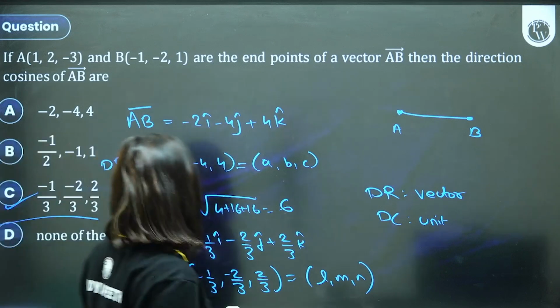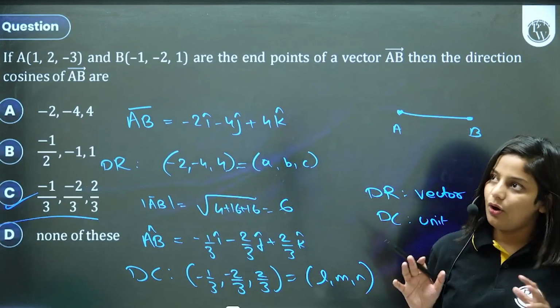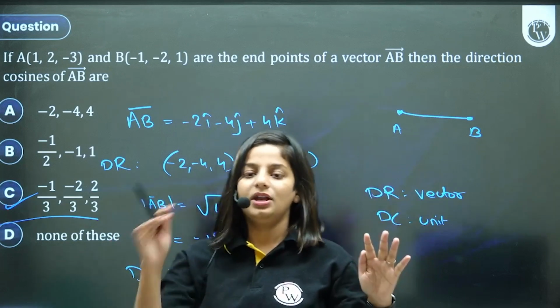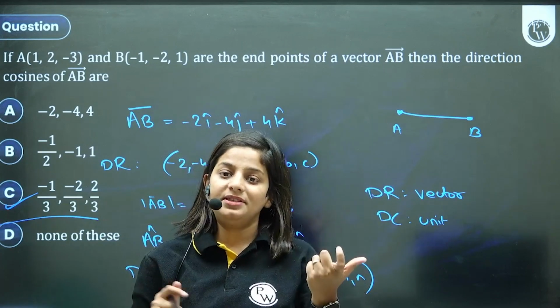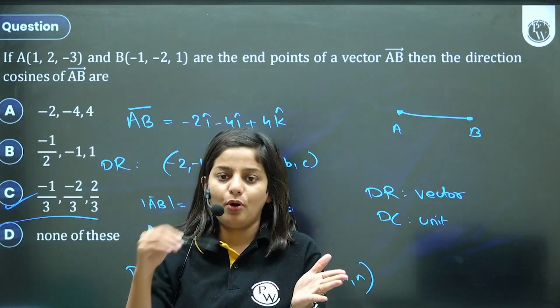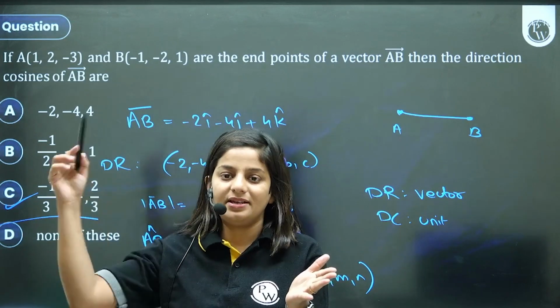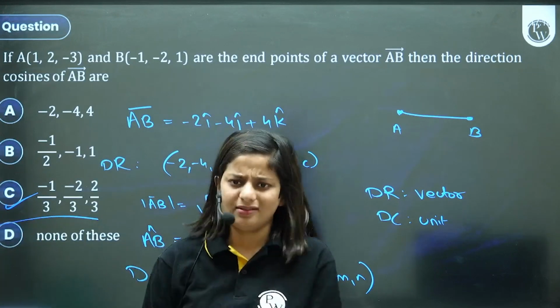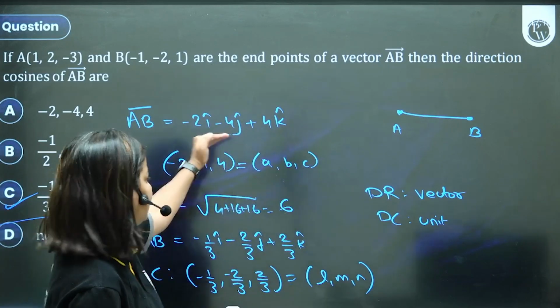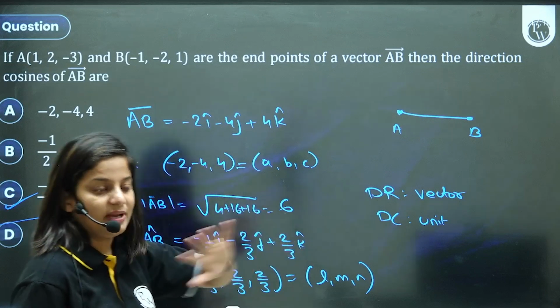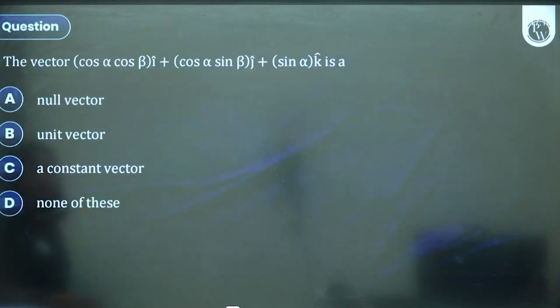Option C. I know you can always go with your formula, where you say A upon root A square plus B square plus C square, plus minus B upon, plus minus C upon. Yes, you can use that formula method, but this understanding, this knowledge is very important. You'll not get stuck anywhere.